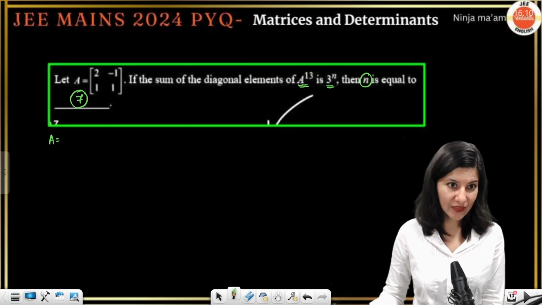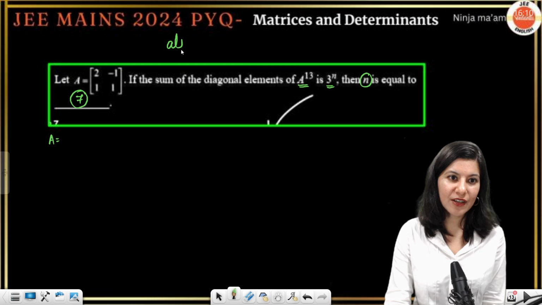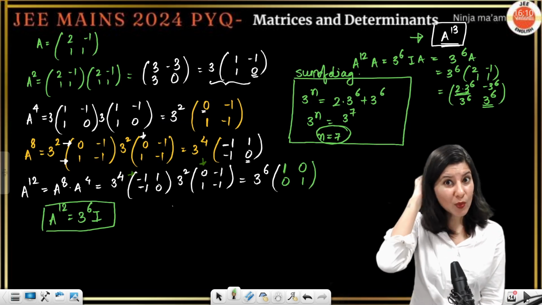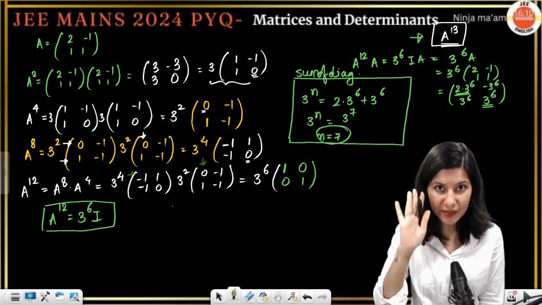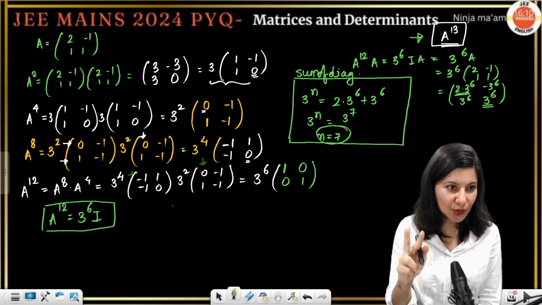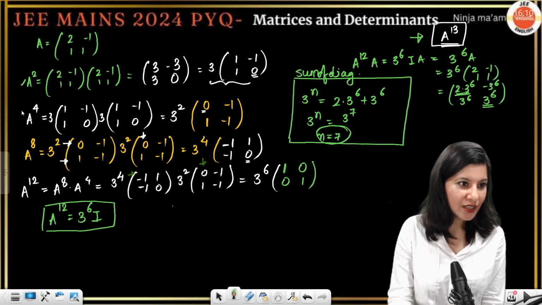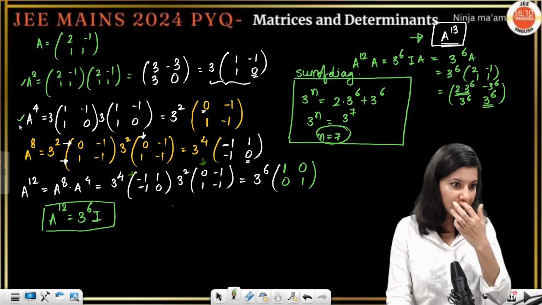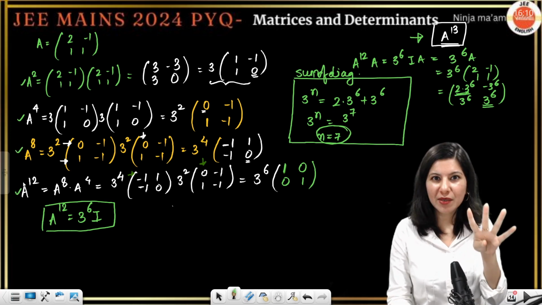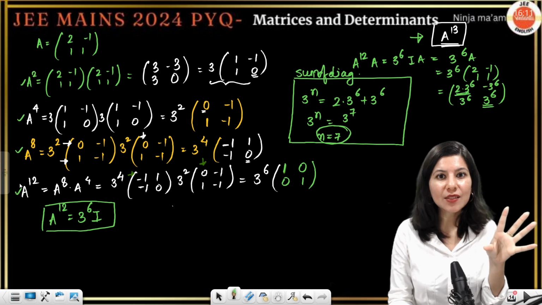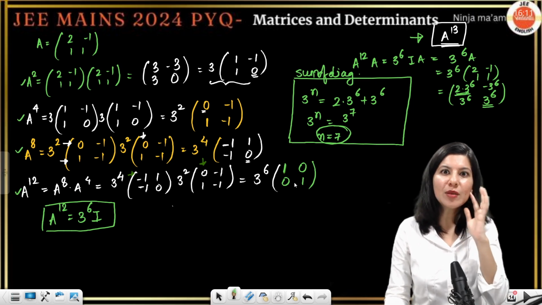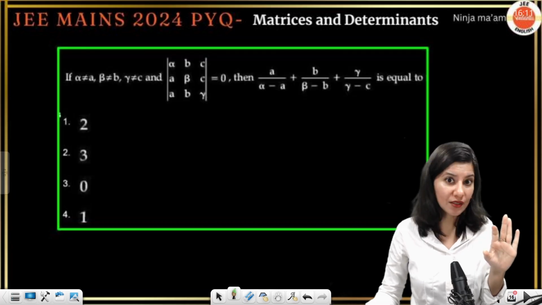I would say that again, I will feel that alpha question, okay, because you just need how many matrix multiplications? 2 cross 2 matrix multiplication is easier than 3 cross 3, right? So you need one matrix multiplication over here, one more 2, one more 3, and 4 matrix multiplications. 20 seconds it will hardly take to do one matrix multiplication. So again, less than 1 minute, approximately 1 minute, this question can be done.